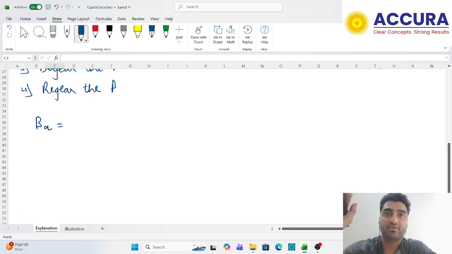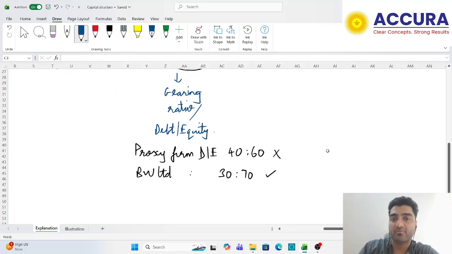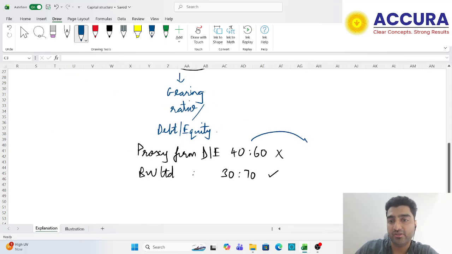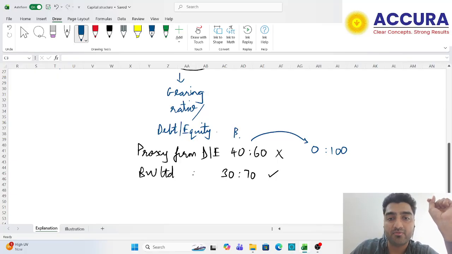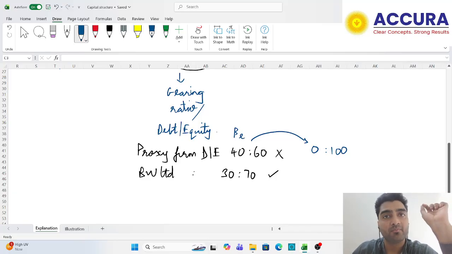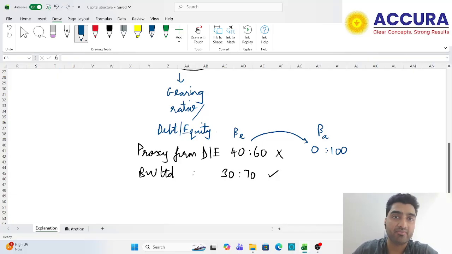So my idea is that whatever the gearing of the proxy firm is, I first take it to zero. Zero, as in I assume that the company is 100% equity financed. I find out the beta by using this formula which I am giving you right now. So I will consider the equity beta of the proxy firm. Equity beta means the beta of the company having both debt and equity in its capital structure. I will convert it into beta asset. Beta asset means what the beta of the company would be if it were a purely equity financed company.